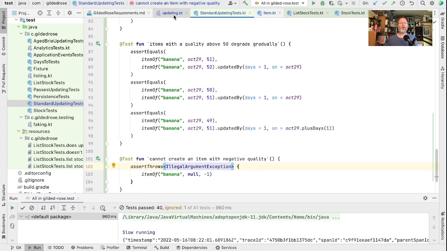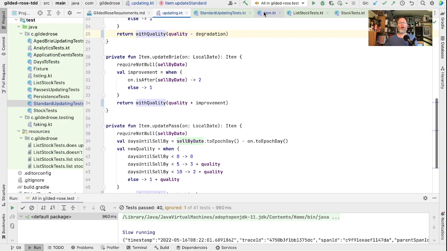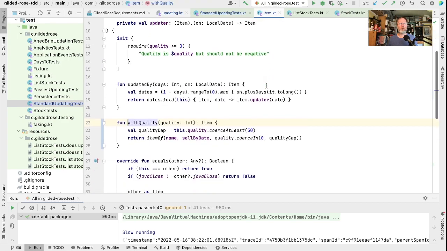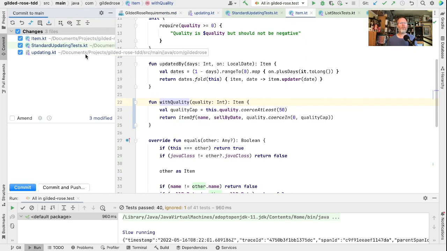Okay, so now we've moved our rules out of updating. Our functions in updating don't have to worry about them, and everyone that deals with items should be subject to those restrictions, which is just what we want, really. Let's have a look, see what we've changed. We've changed item, we've changed the test, and we've changed updating, which is exactly what we expect.